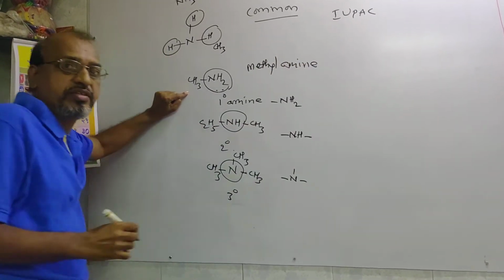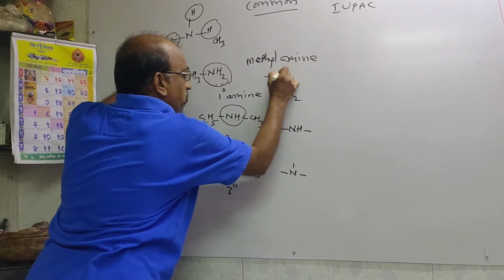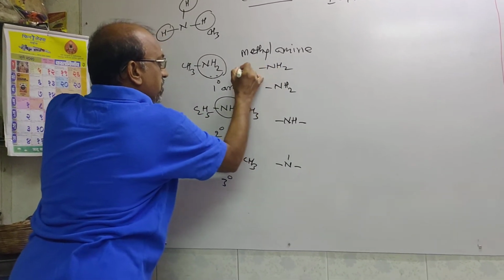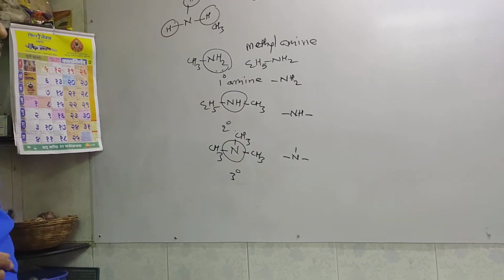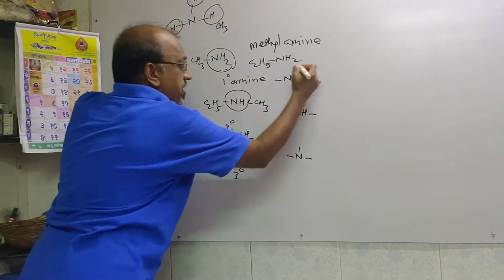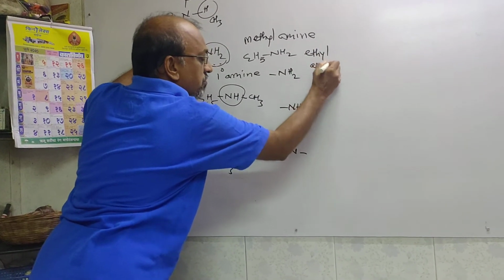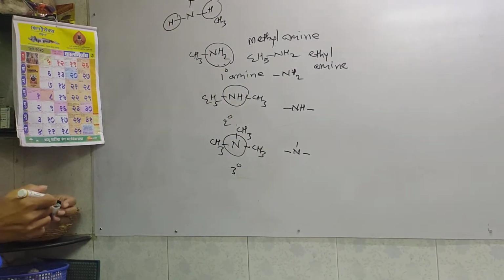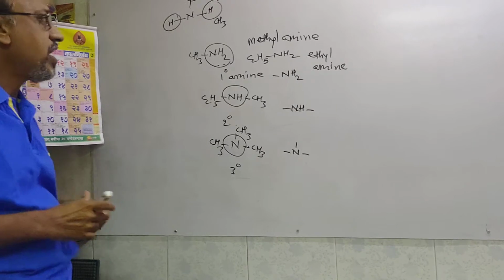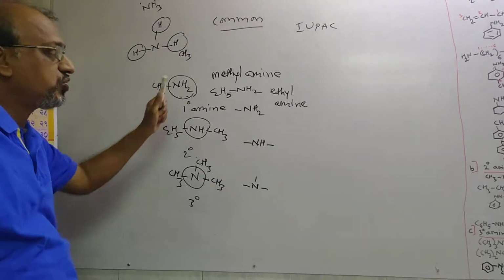Methylamine is the common name. Similarly, suppose here before the NH2 group C2H5 is there. That time the common name of this compound that we can write is ethylamine. Ethylamine. Okay. Later on, for the IUPAC names of these compounds, we can say, suppose here CH3NH2.